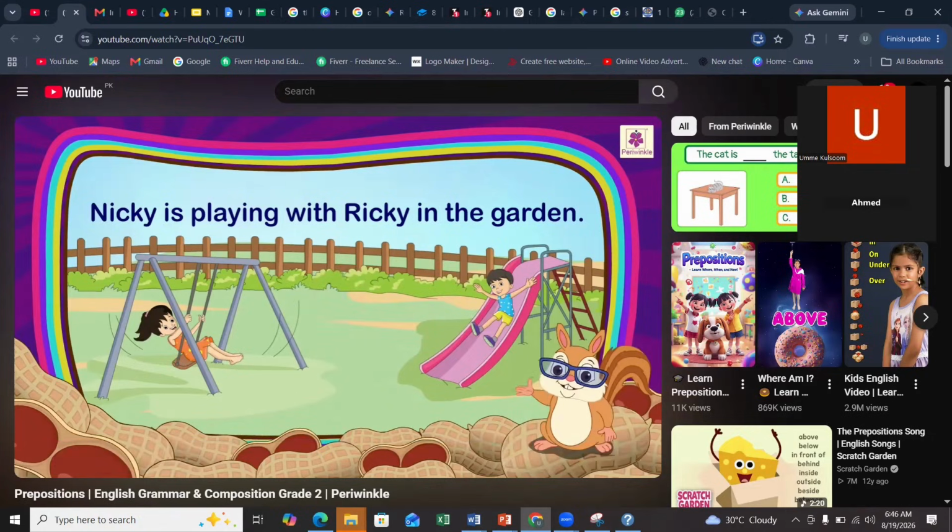Here, the preposition with links Nikki and Ricky, and preposition in links them to the garden.